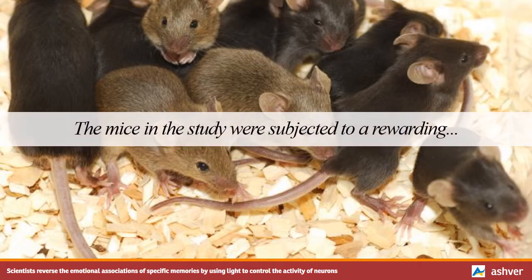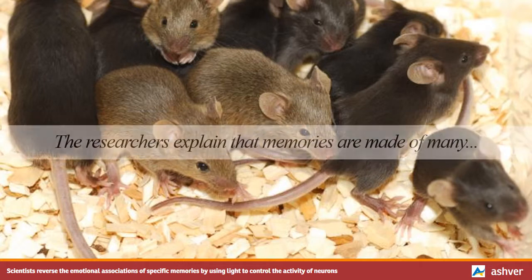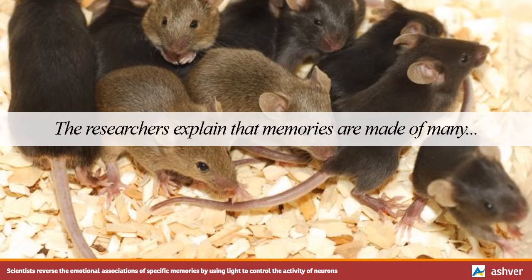The mice in the study were subjected to a rewarding experience, socializing with a mouse of the opposite sex, or an unpleasant experience, a mild electric shock. The researchers explained that memories are made of many different elements, which are housed in different brain regions. The context of a memory, the information about where and when the event took place, is stored in the hippocampus. However, the emotions linked to that memory are stored in the amygdala.